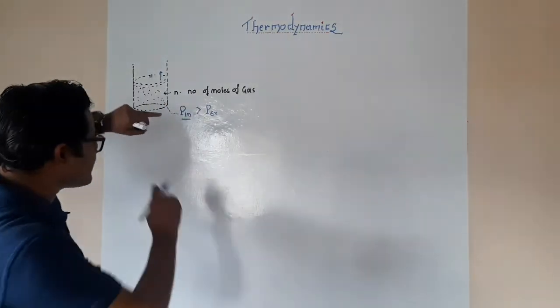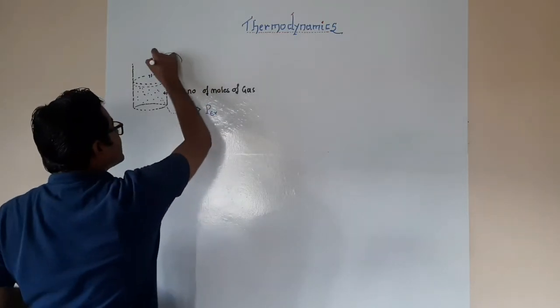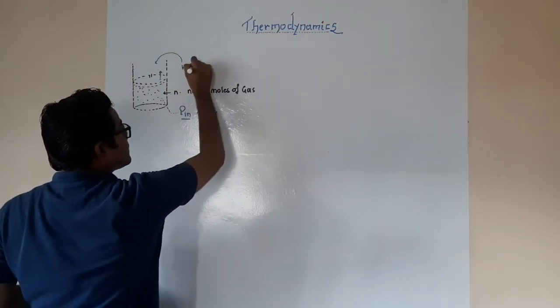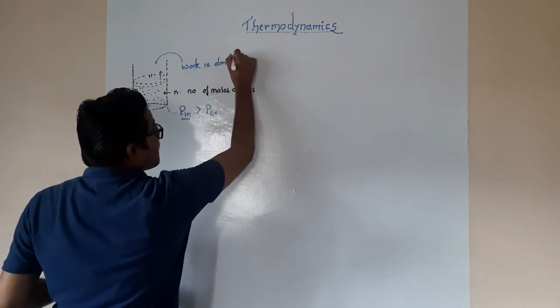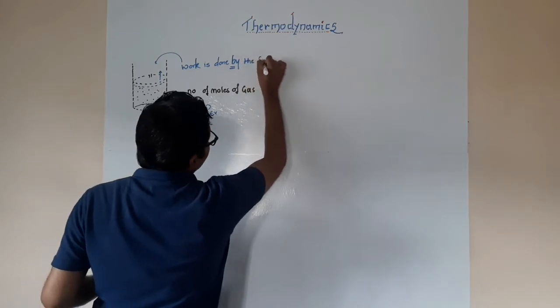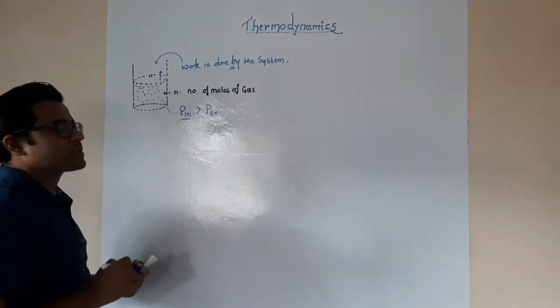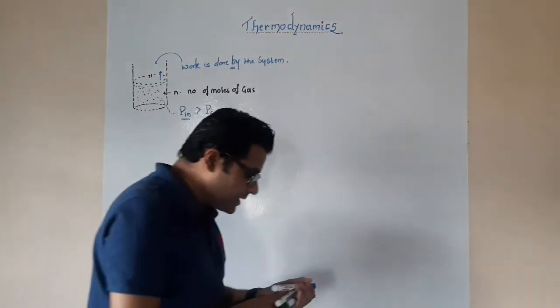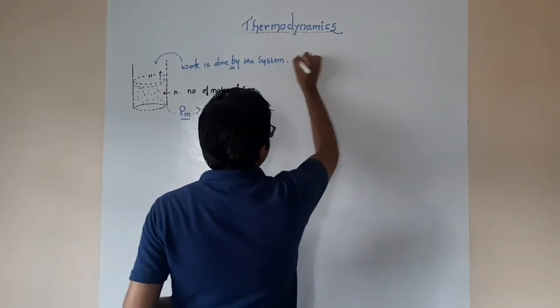So when the piston moves upward, that means at this particular condition, the work is done by the system. If the work is done by the system, can we take it down as work is negative?